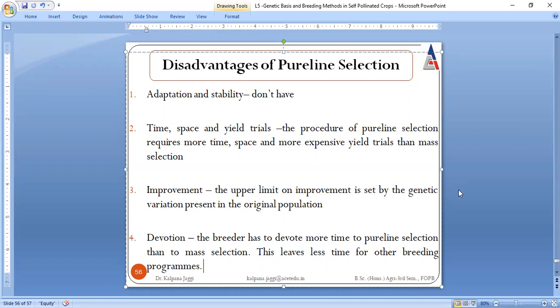That means a breeder is going to be occupied for altogether 7 to 8 years with one particular methodology only. He is going to be stuck with that one methodology, and he is not going to have any other information during that time.